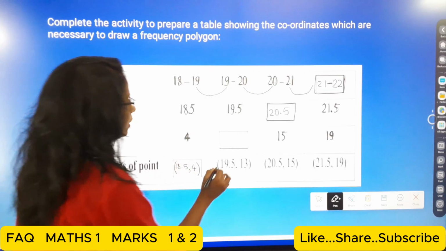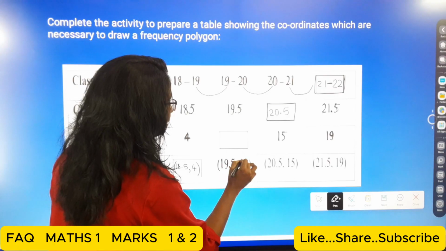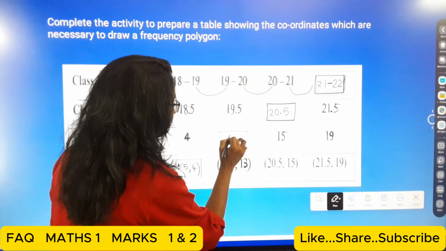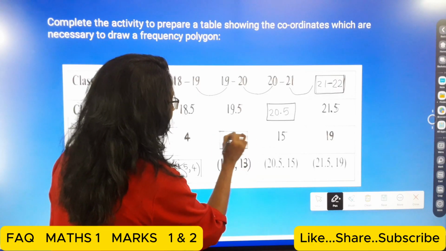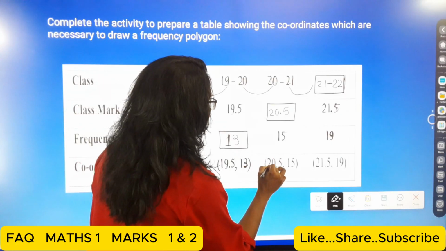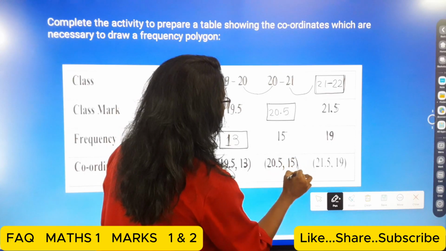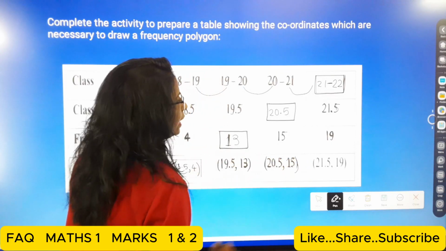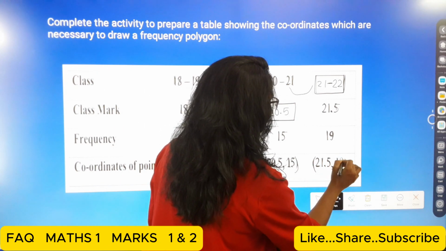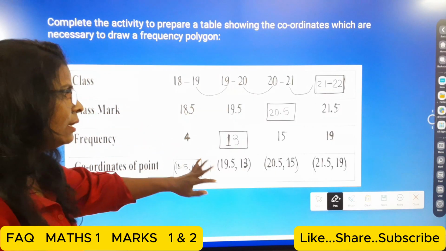And here the coordinates are 19.5 and 13. The y coordinate is 13, so we can write 13 here. Then 20.5, comma 15. Then 21.5, comma 19. In such a way you can complete the activity.